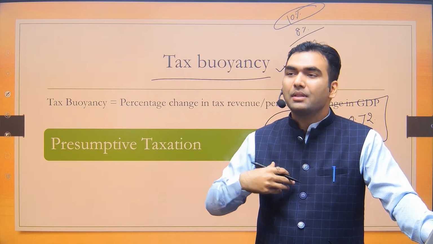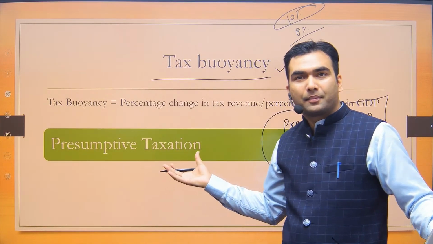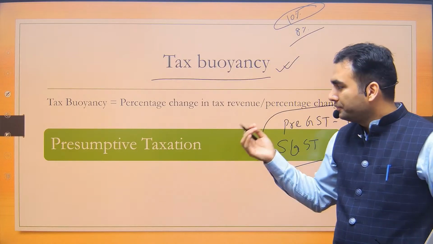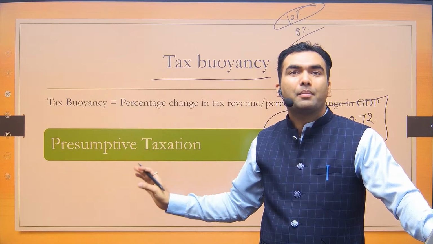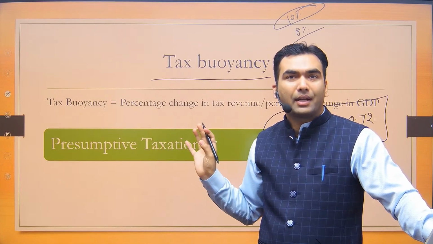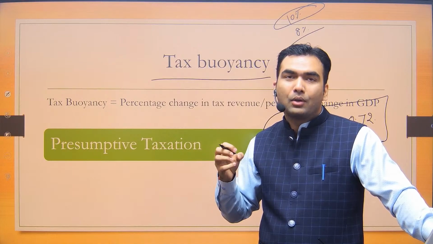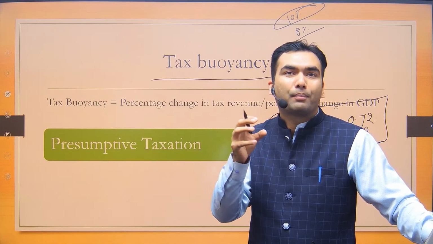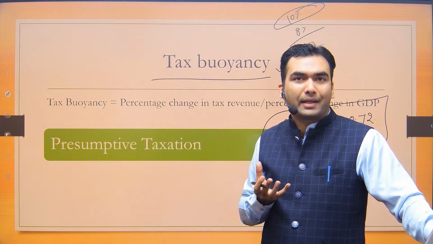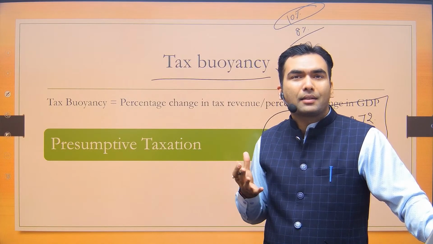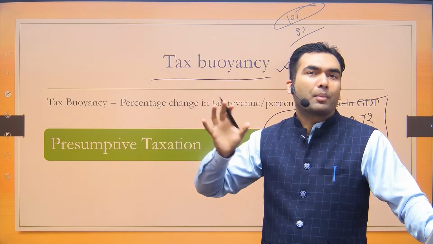Okay, there is a presumption that you have had an income. That's why you are being taxed. Now, in the Income Tax Act, there are certain provisions for presumptive taxation. If we look at this simple concept, one of the very best examples is minimum alternate tax. In minimum alternate tax, the government says that you simply have to pay tax on your book profit.